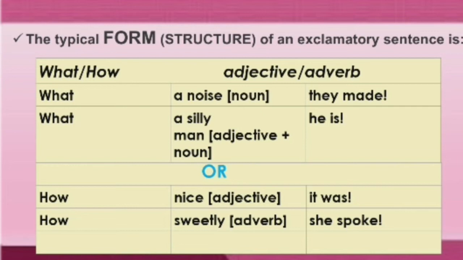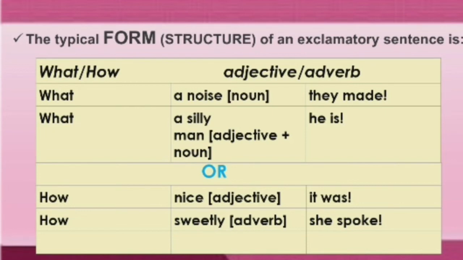An adverb adds something to the verb: how the action is done, where the action was done. So it shows how the action was done. Okay, so how sweetly she spoke. Here, after how, sweetly, an adverb, is used, and then as usual subject she and verb spoke, and at the end exclamation mark.